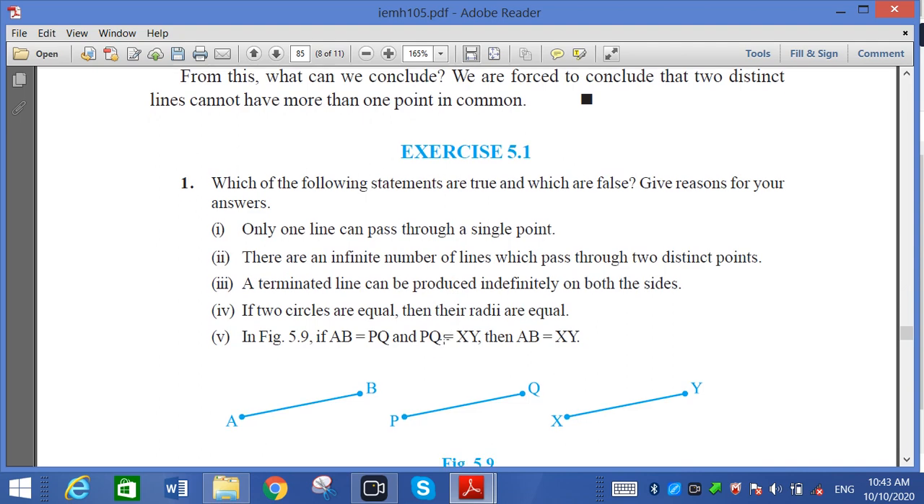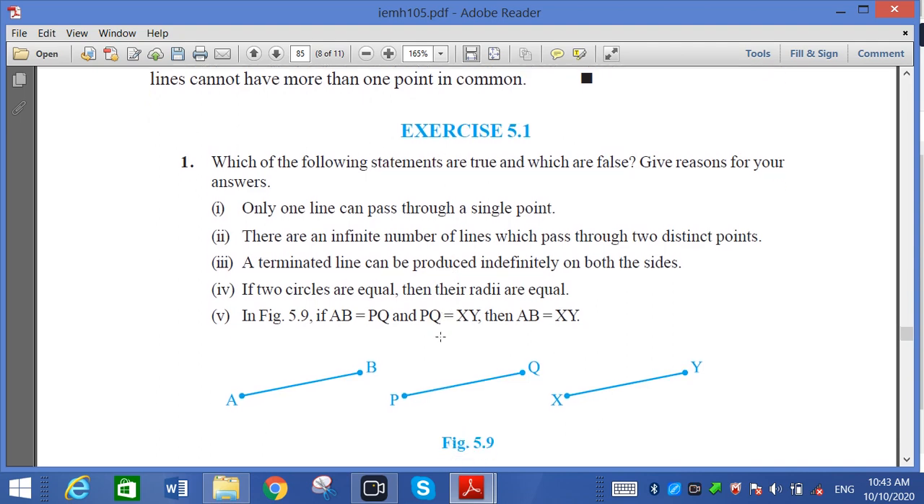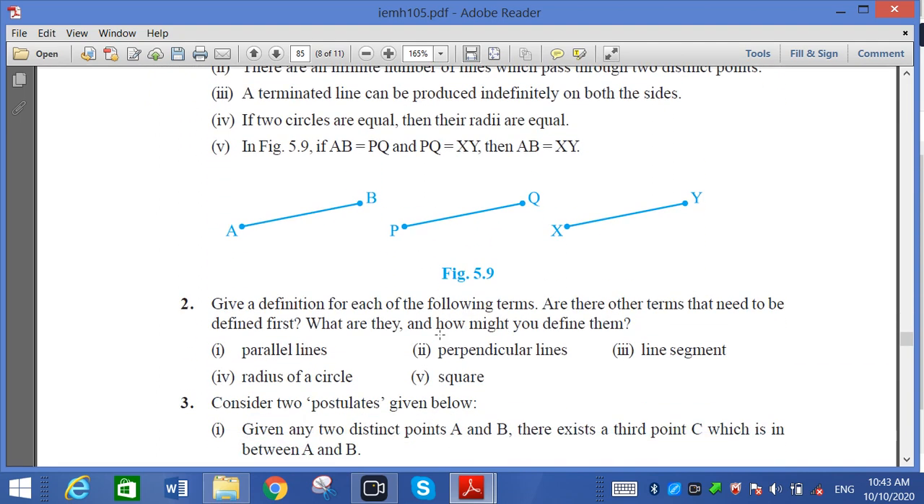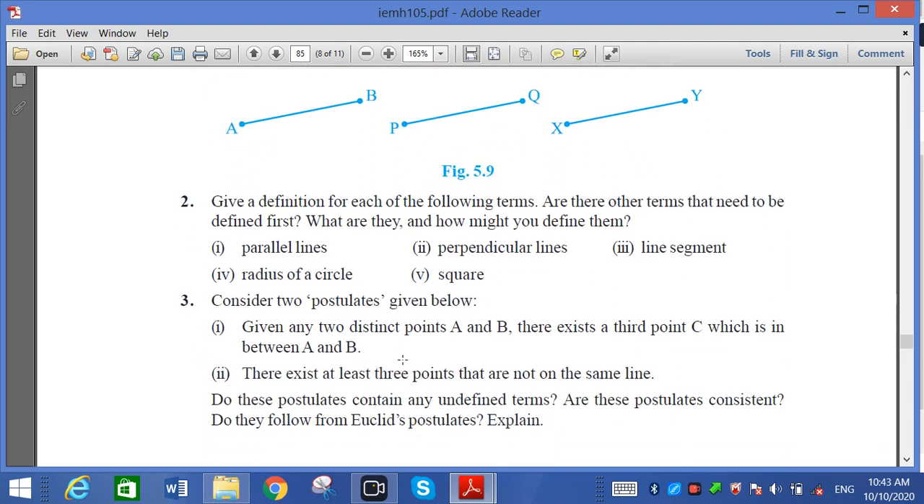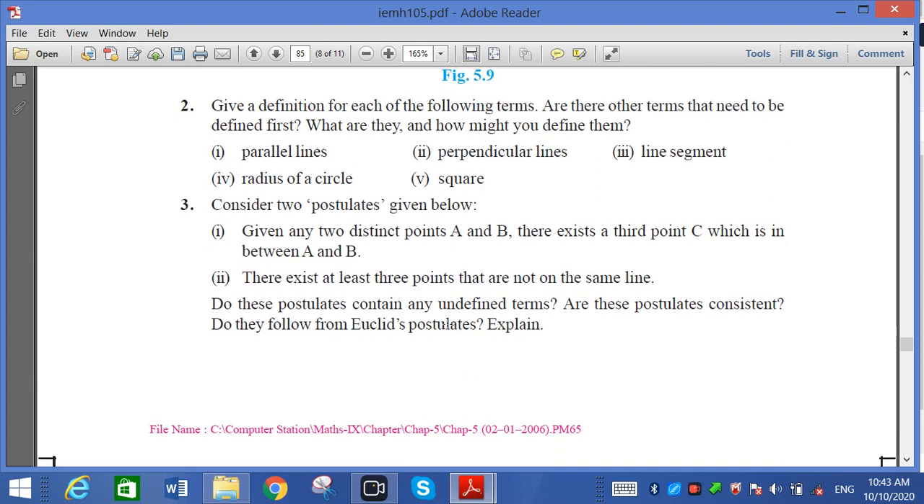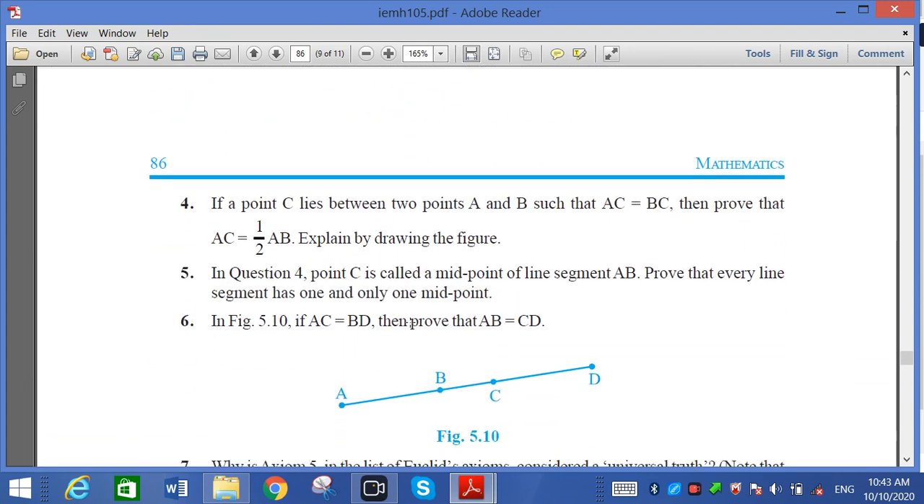So these are all the exercise 5.1. True and false is there, that you have to do yourself. Give definitions of, or in the next lecture I think we will go through the exercise and give the answers of it.